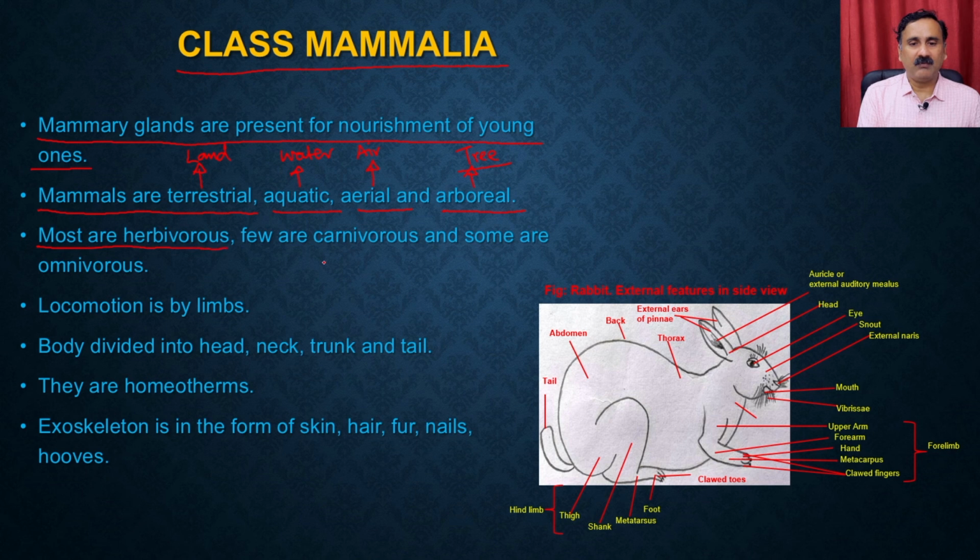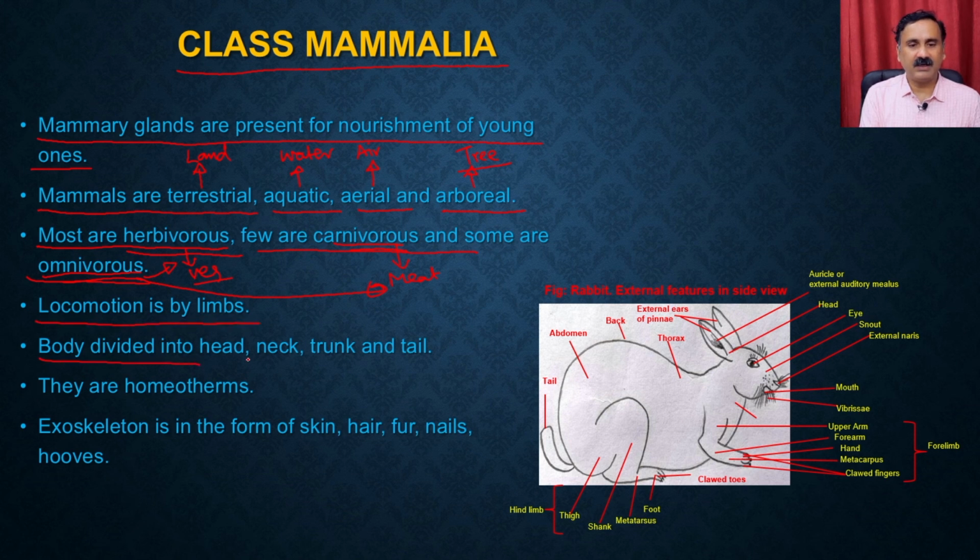Most are herbivorous, few are carnivorous and some are omnivorous. Herbivora means they eat vegetables, carnivora means they eat meat, and omnivora means they eat vegetables as well as meat. Humans are omnivora, whereas the lion is carnivora, and some others like cows are herbivorous. Locomotion is by the limbs.